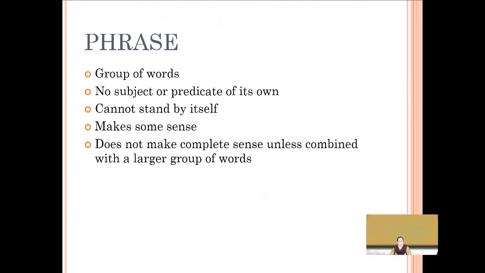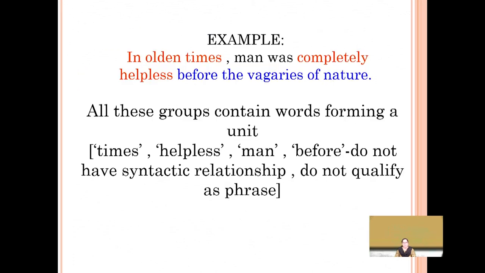We begin with the examples now, if you can just see that on your screens. Let us have a look at this example. In olden times, man was completely helpless before the vagaries of nature. So, this sentence has groups of words, and all these groups contain certain words that are forming a unit.